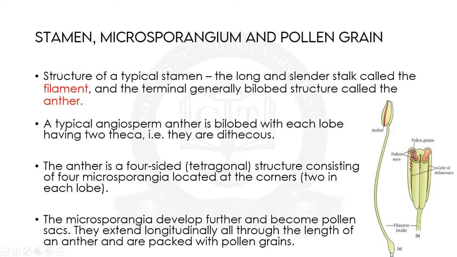Here the pollen sacs are indicated, and this is where the pollen grains are formed. When the pollen grains are developed, they are released from these pollen sacs. They extend longitudinally all through the length of the anther and are packed with pollen grains. This is the whole length. The pollen grains are produced and formed.